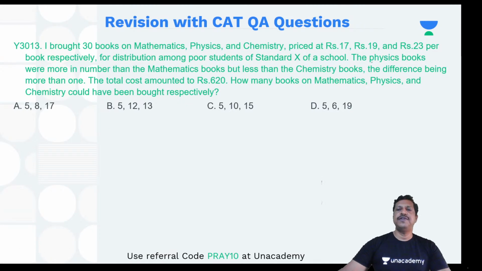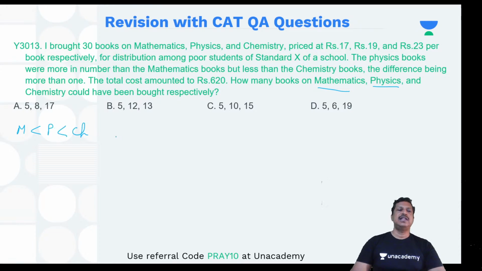If I say the number of physics books was more than the number of maths books and less than the number of chemistry books, then the number of maths books is less than the number of physics books and less than the number of chemistry books. That is how it is.